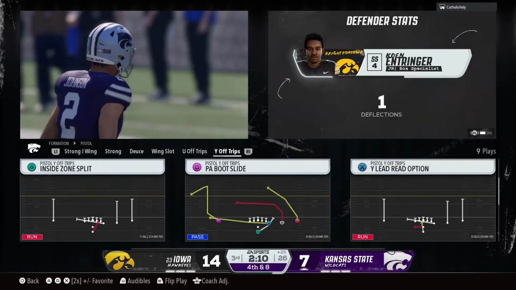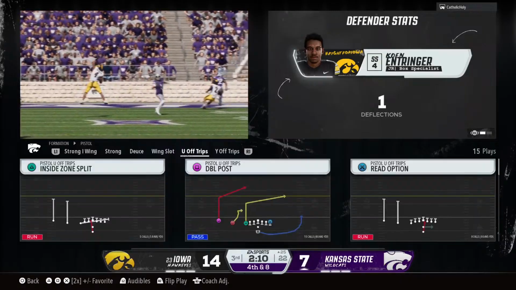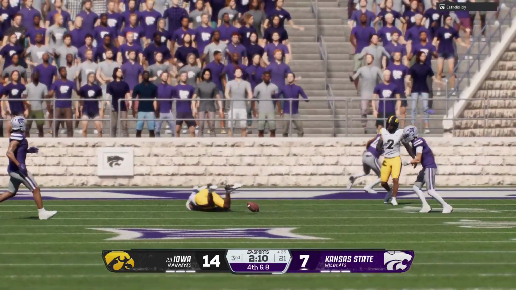And the offense got themselves in a tough situation. Third and long, so hard to execute, especially when the field starts to shrink. But the good news is they got a field goal in their back pocket.